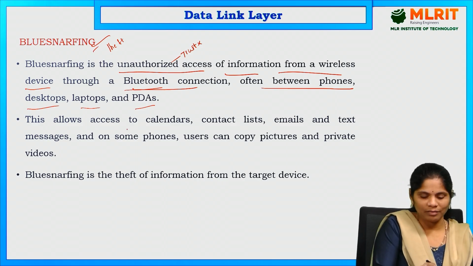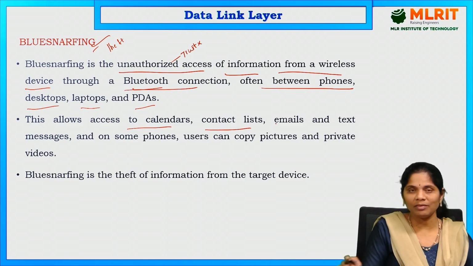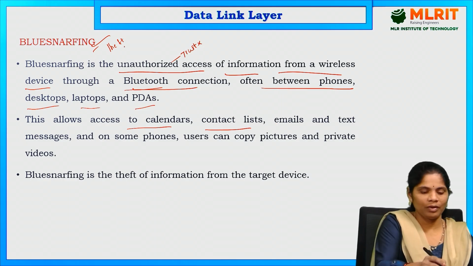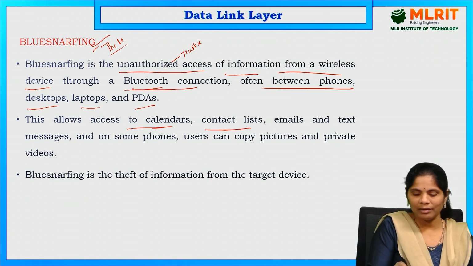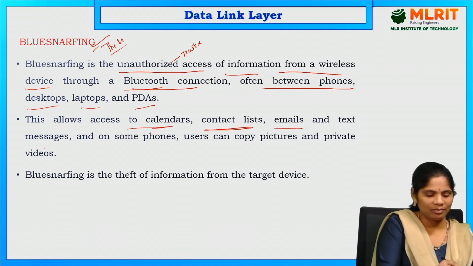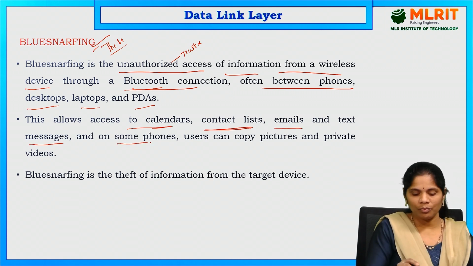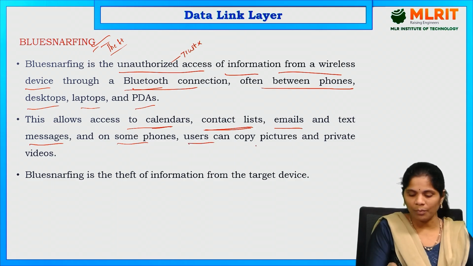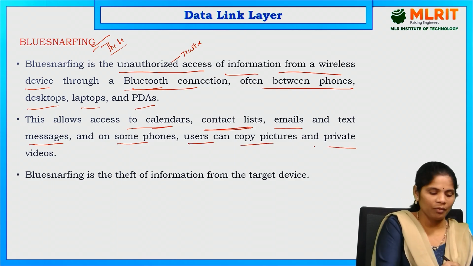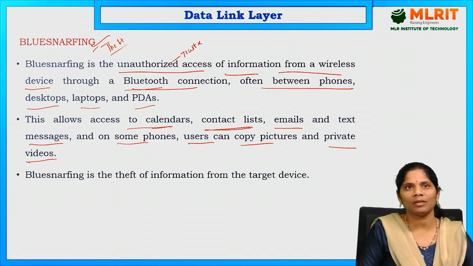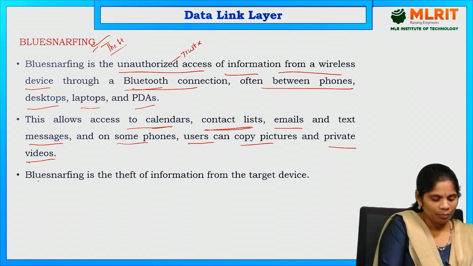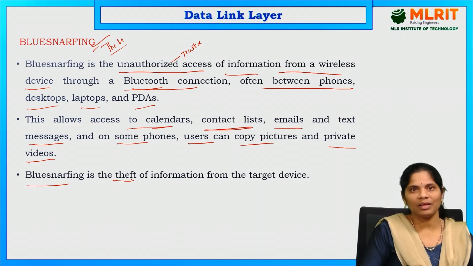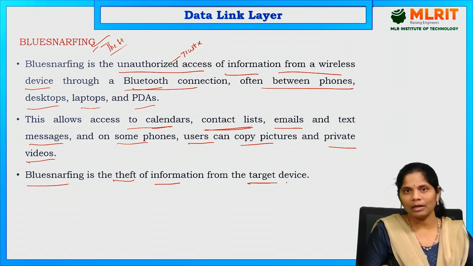This allows access to the calendars, contact list. If Bluetooth is hacked, it accesses the calendars, contact list, emails, text messages, and some more phone information. Users can copy the pictures and private videos from our phone also. That is blue snarfing. Blue snarfing is theft of information from the target device. Suppose this is a target device.